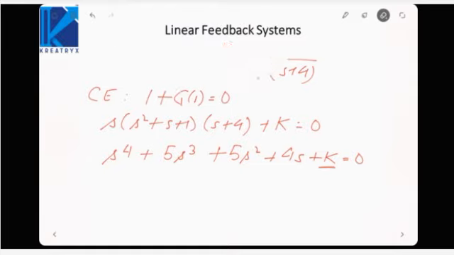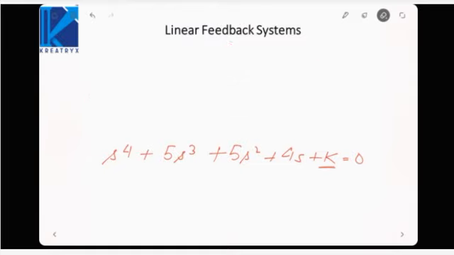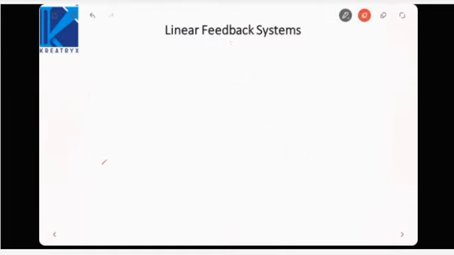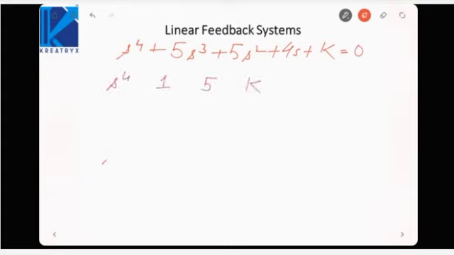So first let me rub this entire thing and we will form a Routh array. The equation is s^4 + 5s^3 + 5s^2 + 4s + k = 0. So it will be s^4: 1, 5, k. s^3 will be 5 and 4.